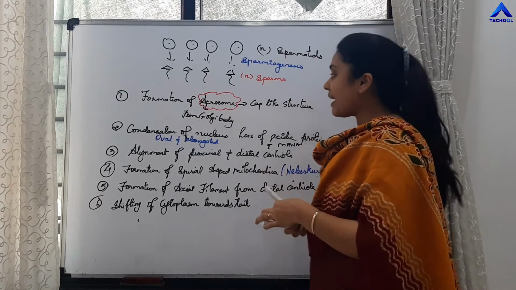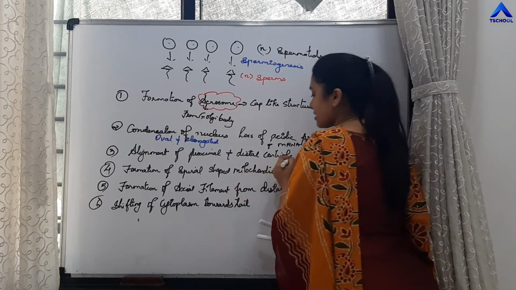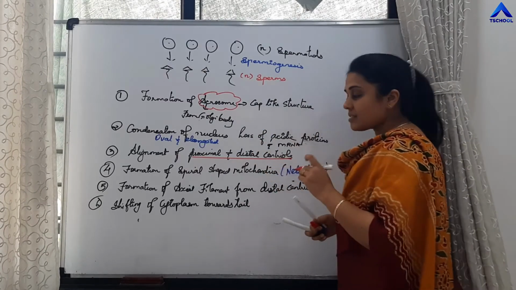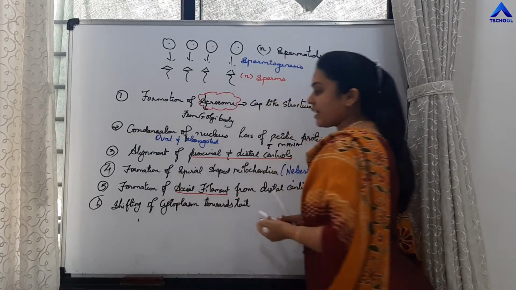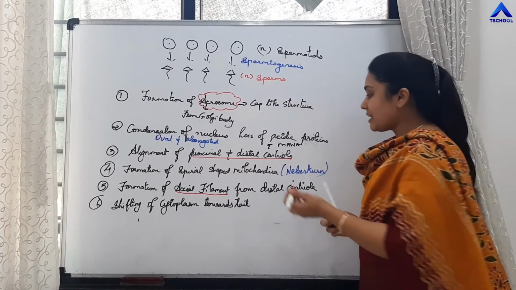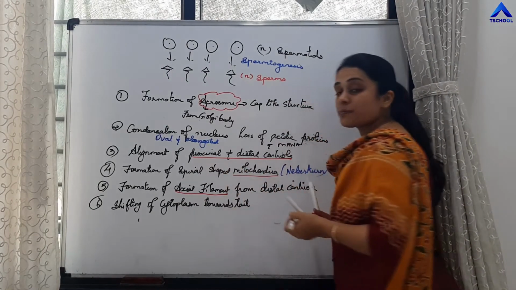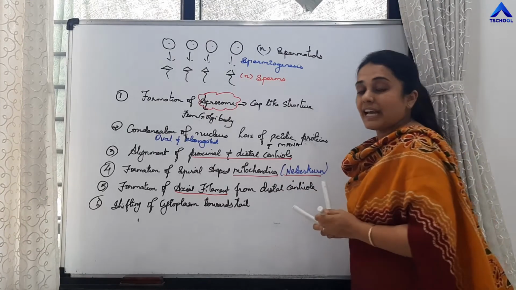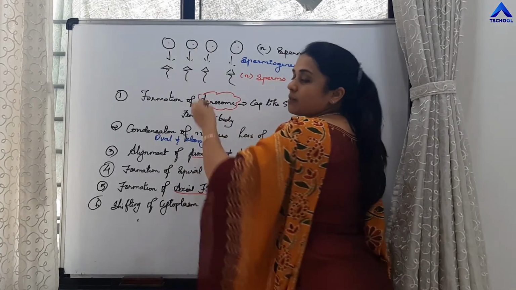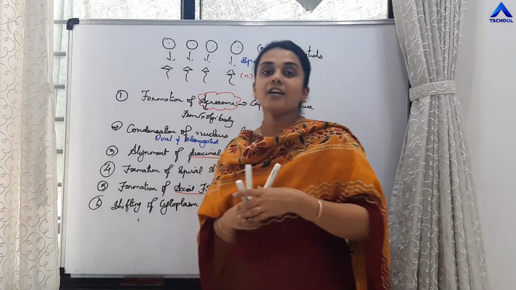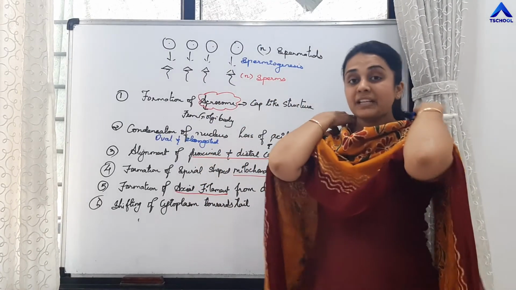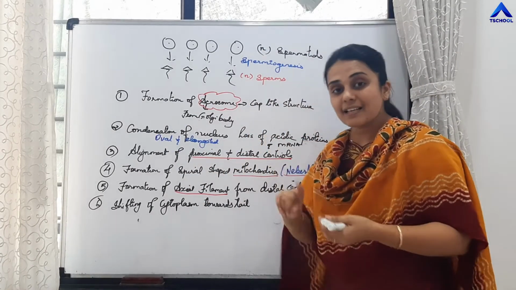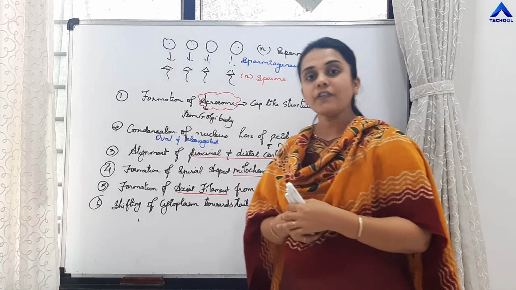Then there is alignment of proximal and distal centriole, right? From the distal centriole, there is formation of axial filament, right? There is formation of spiral shaped mitochondria, which is called as Nebenkern, and the entire cytoplasm of the cell is shifted towards the tail portion. These are the changes that happen in spermiogenesis for the formation of sperms.